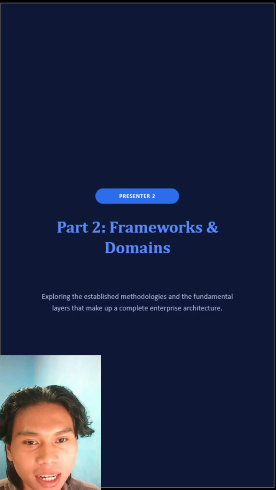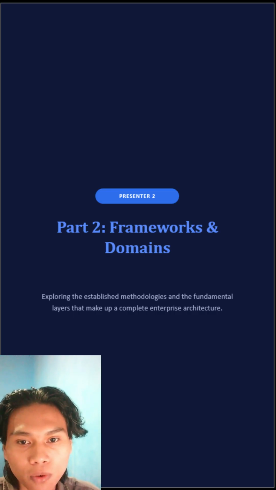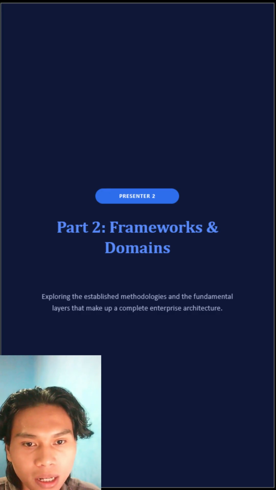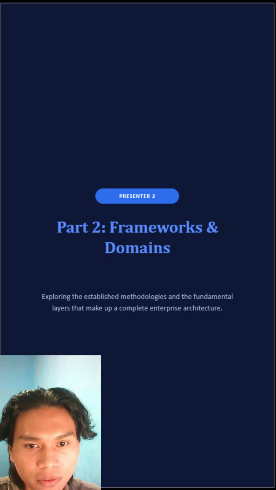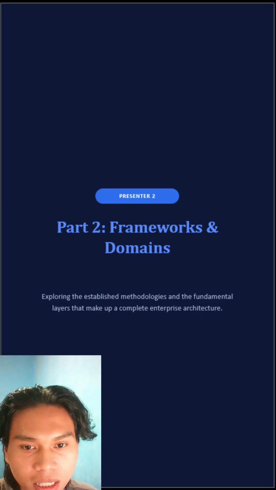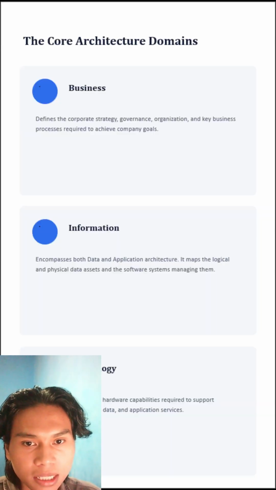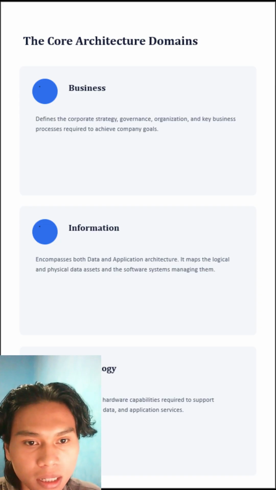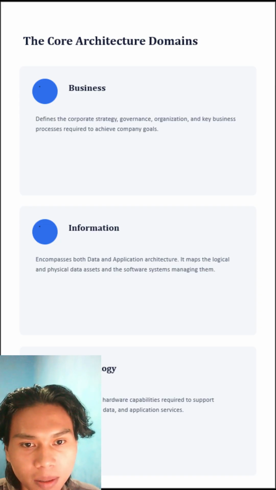Okay, thank you. Let's move to part two, frameworks and domains. We'll explore the established methodologies and the fundamental layers that make up a complete enterprise architecture. Enterprise architecture is generally broken into three core domains. First, business. This defines the corporate strategy, governance, organization, and key business processes needed to achieve company goals.